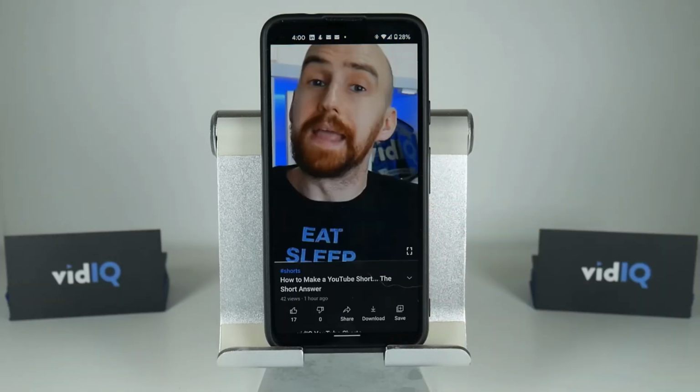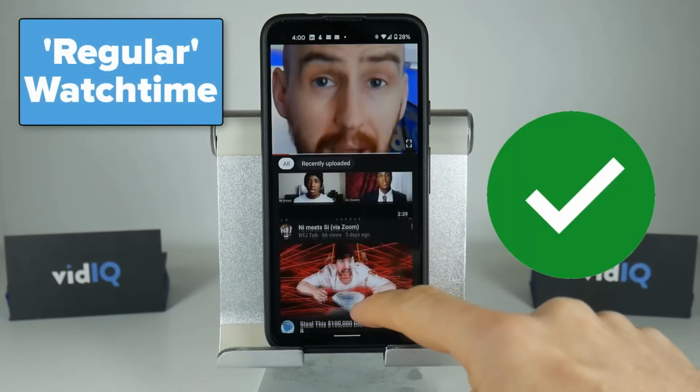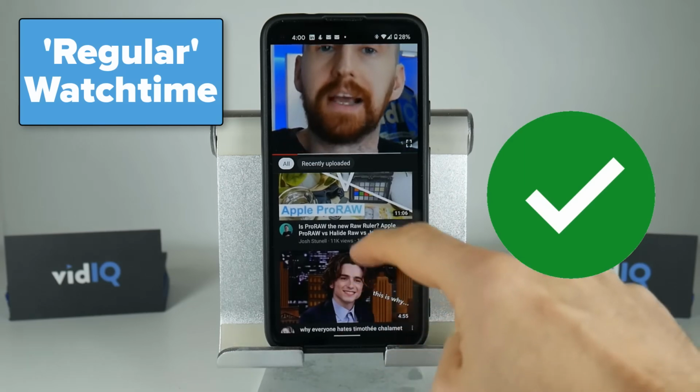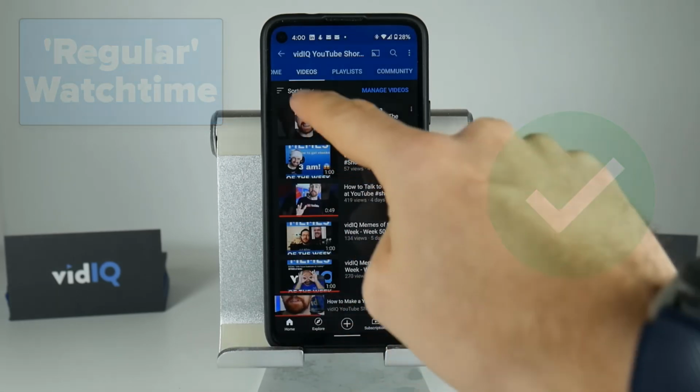Understanding how watch time varies by platform is vital for creators. Views from the regular YouTube page count towards monetization, while those from the Shorts page do not. Having clarity on these differences can help you strategize more effectively.